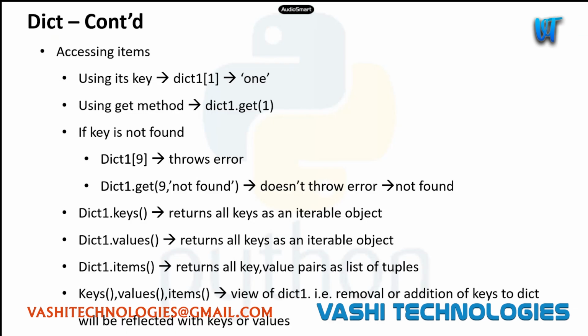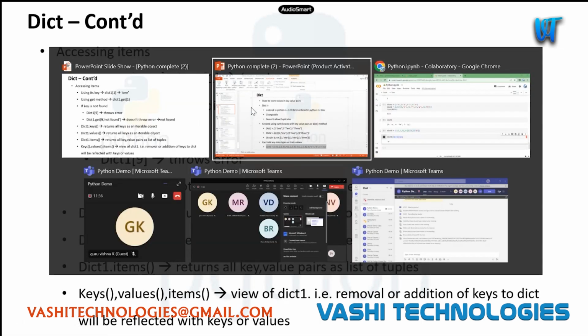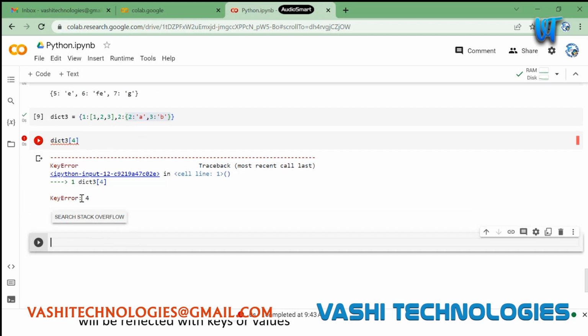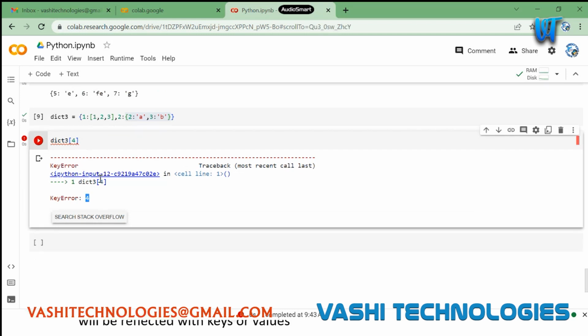Okay. Now accessing items. As I said, we need to use the key value, and it will return us the respective value. So dict1 of 1 will give us 1, and we can also do it using the get method. The difference between both is that get is a more enhanced one. If I am trying to access 4 from dict3, you can see it will throw an error saying that key 4 is not found.